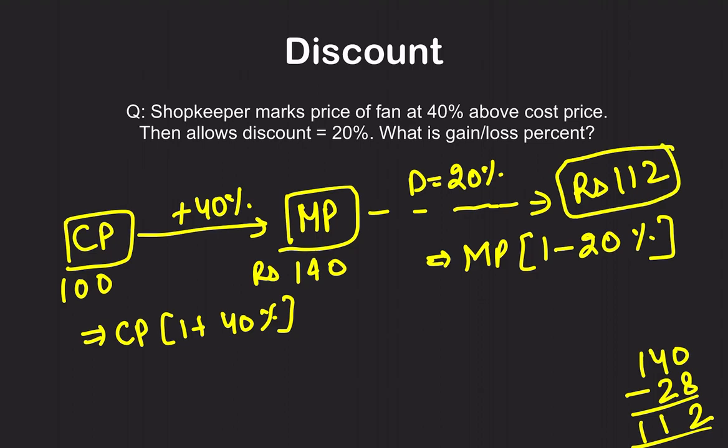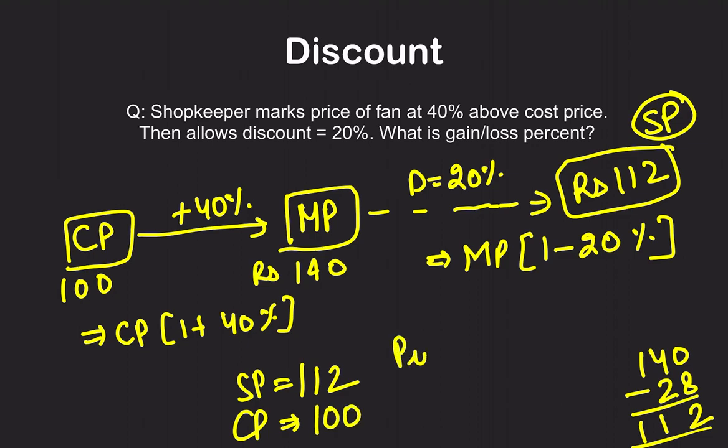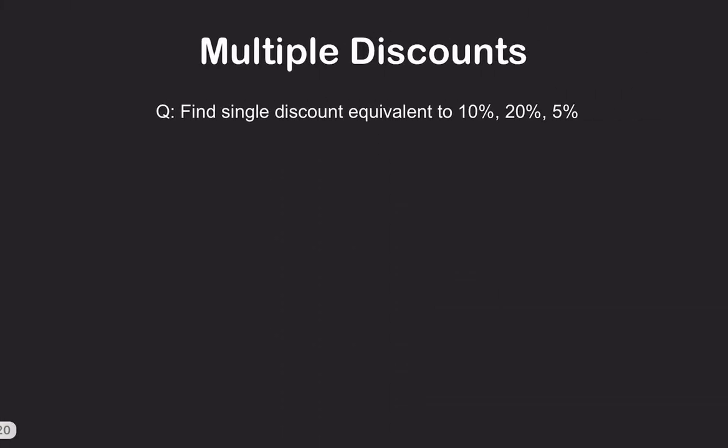He's putting it up for the people to buy. Means it is his selling price. This is his actual selling price. So he started with 100 rupees, added 40% for himself. Now the marked price is 140. Then he gave a 20% discount. Now the price has become 112. Now is he making a gain or loss? You decide. His selling price is 112. His cost price, whatever it cost him, is 100 rupees. So he is making a profit for sure. Why? Because selling price is greater than cost price. I hope this is clear. This profit and loss is done.